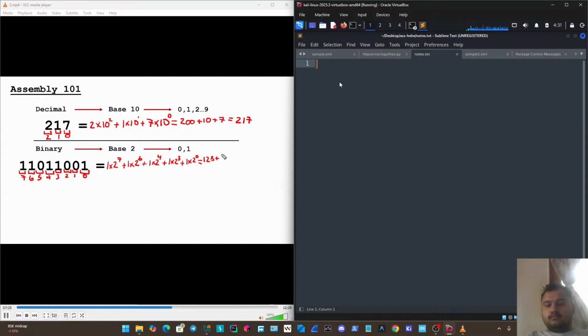Plus this one is going to be 64. Plus 16. Plus 8. Plus 1. Just a quick reminder that 2 to the exponent 0 is 1. And if you add all these up, that's going to be 217. And so that's how we're actually able to convert from binary over to decimal.